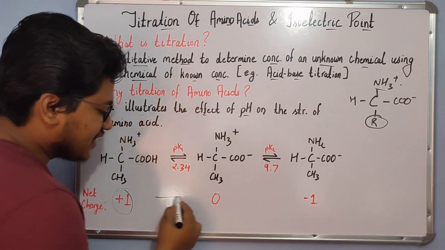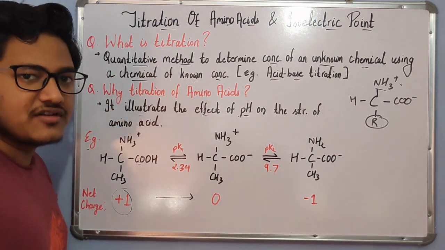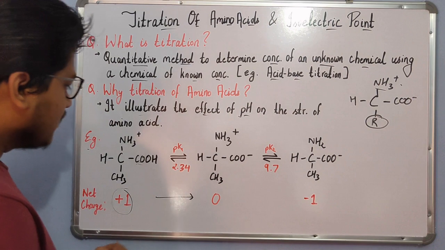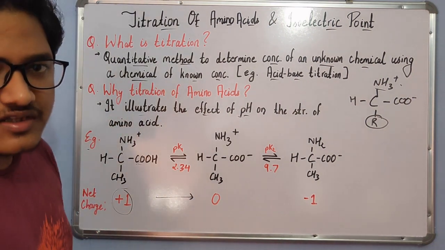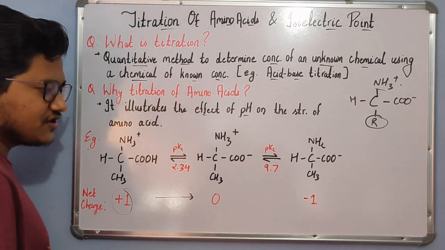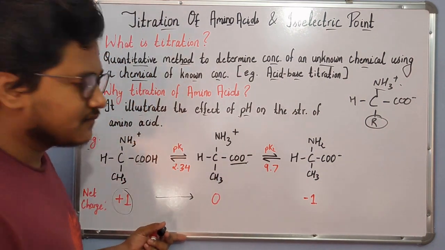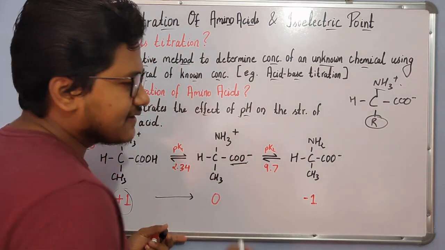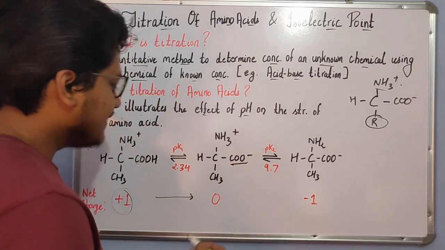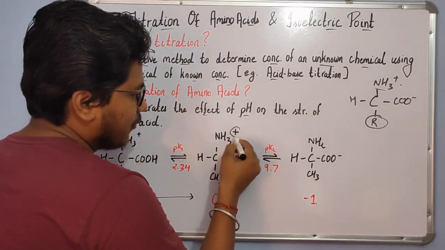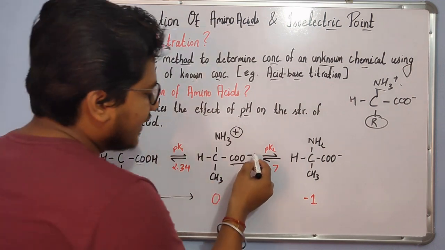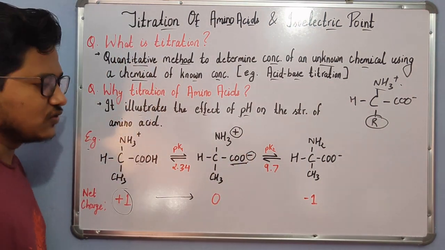Now as the pH increases by titration using NaOH, there is a shift in the pH value, and as a result the deprotonation of the carboxylic acid group takes place. The carboxylic acid loses its H+, and we can see a positive charge on the amino group and a negative charge on the carboxylic acid group.